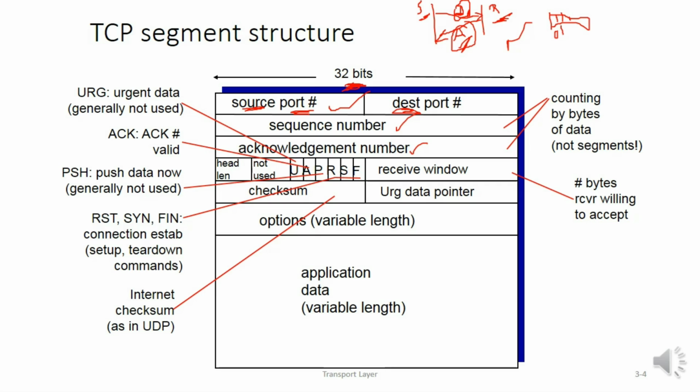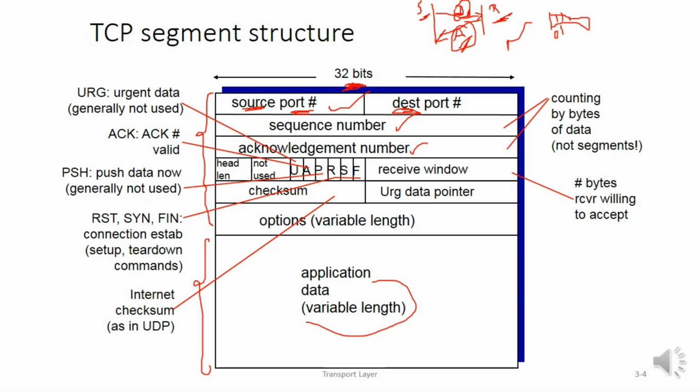Next, we have the field wherein the header length is mentioned. So every segment, as you all know, has something called the header, which is attached to the payload section. You can see here this top portion is the header, and this lower portion is the payload.